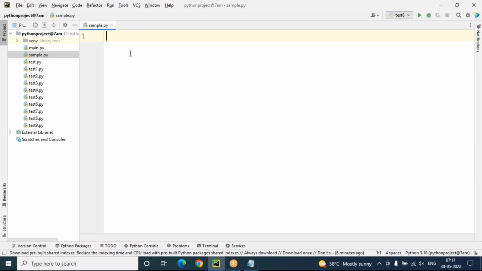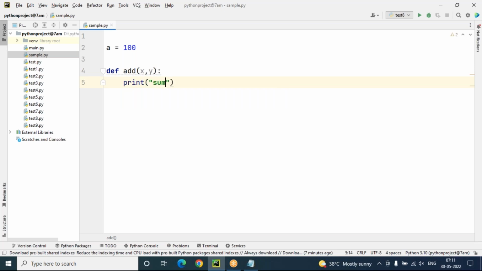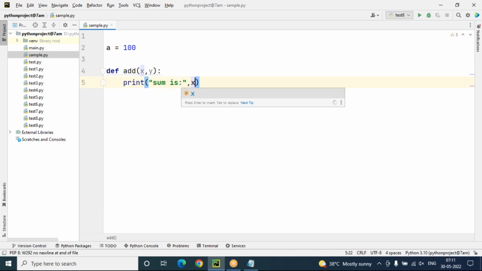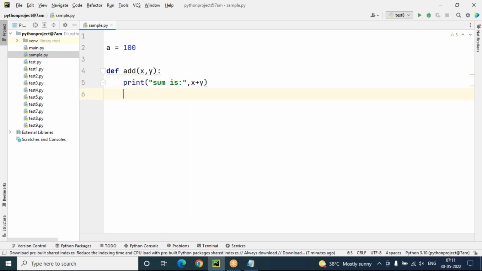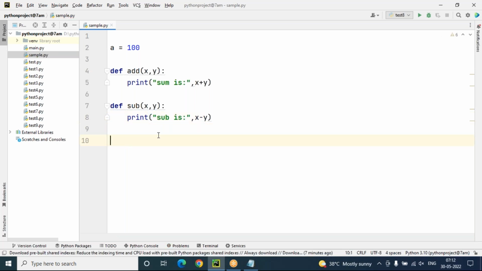In this sample.py, I'm taking one variable a with value 100, and a few functions: an add function taking x, y that prints the sum, x plus y, and a subtract function taking x, y that prints the sub, x minus y. So this is the module sample.py.